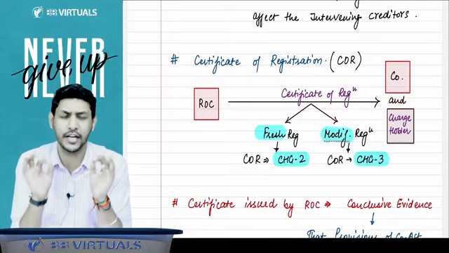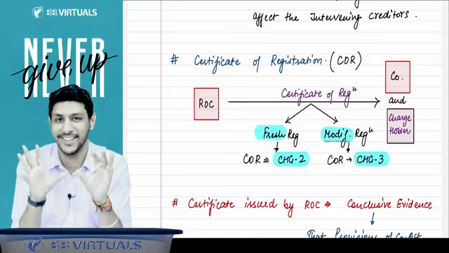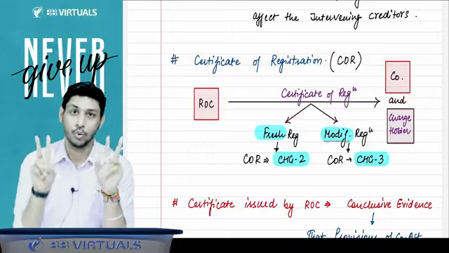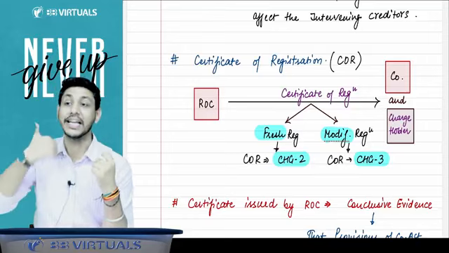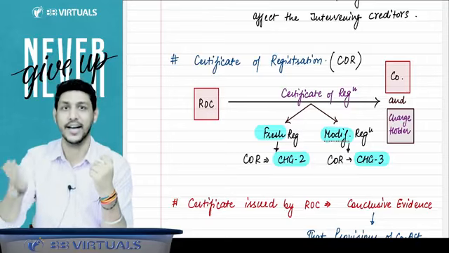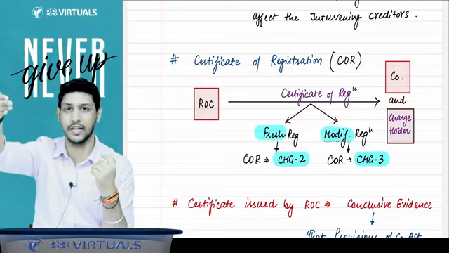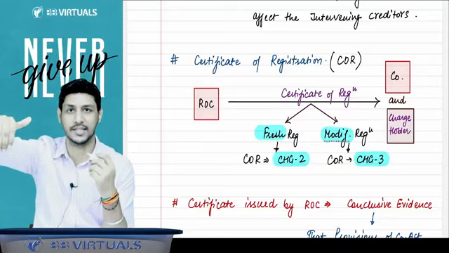Now understand very, very slowly that there are two cases. First is whenever you create a charge, a fresh charge is created, and you have to file CHG-1 to the ROC. ROC will register the charge.